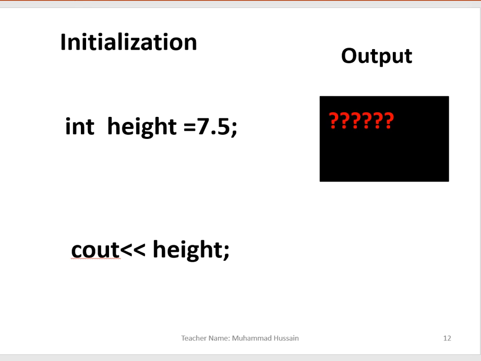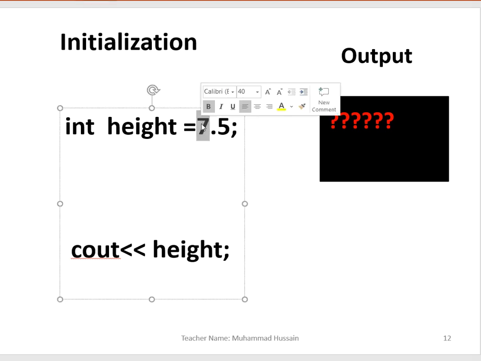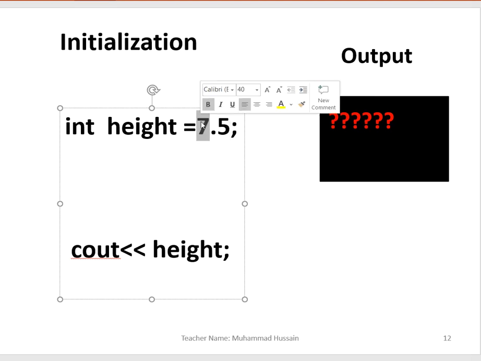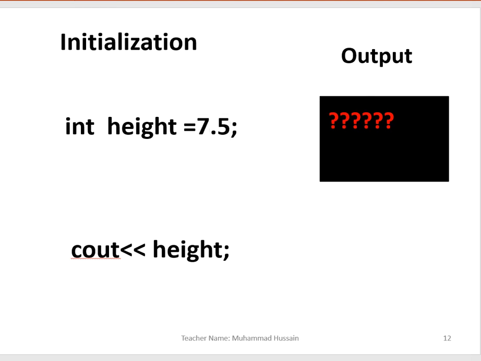If you have coded this yourself already, you will give me the answer. Otherwise, you are blank now. I hope this lecture is informative for you. So the answer will be 7, because an integer only understands whole numbers, it does not understand the point. It doesn't give you an error. Actually, it can store this value, but only shows you the 7. It will not store decimal numbers. So the result will be 7 again.